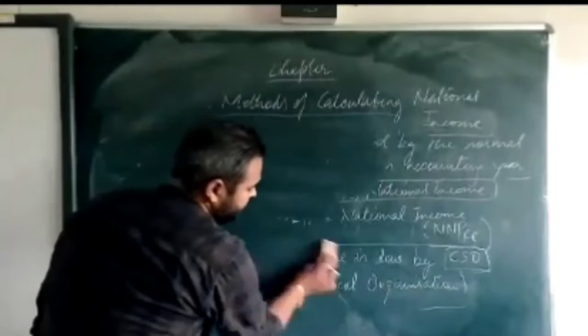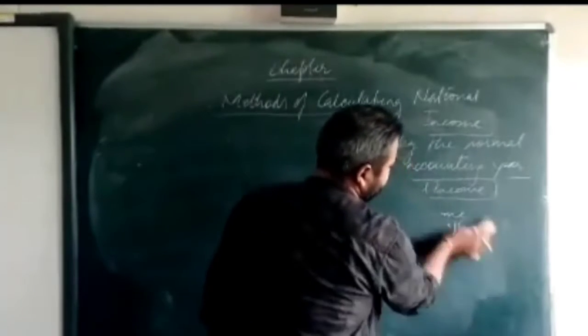So now we are going to see how many methods are there for calculation of national income.